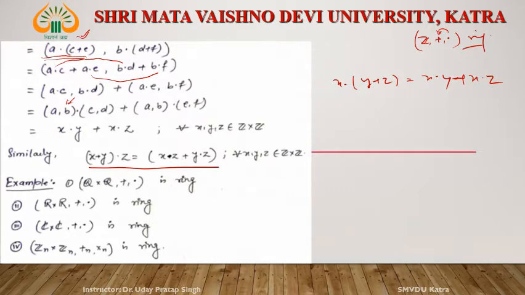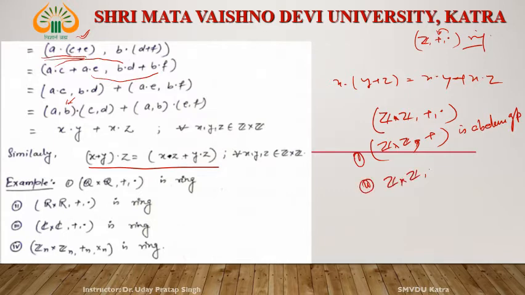So Z cross Z with respect to addition and multiplication defined as above in equations 1 and 2 satisfies: Z cross Z with respect to plus is an abelian group, Z cross Z with respect to dot is a semigroup, and third, it satisfies the distributive law.